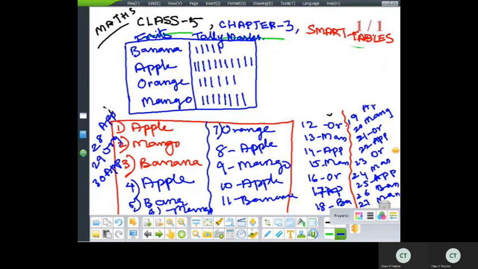Okay. So now I'll count the number. So you can see here how many I can write down. Total count.